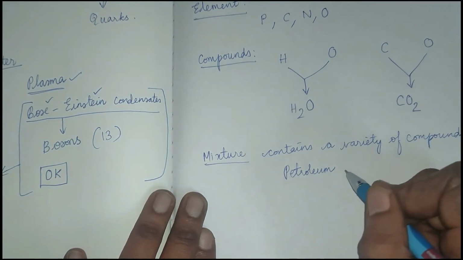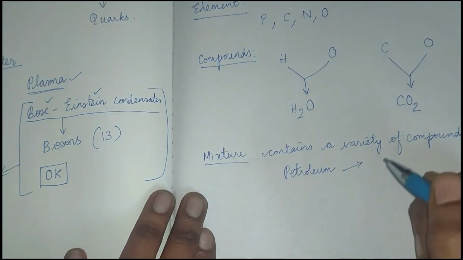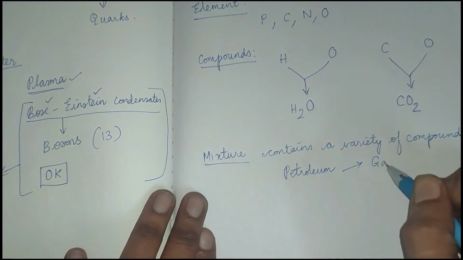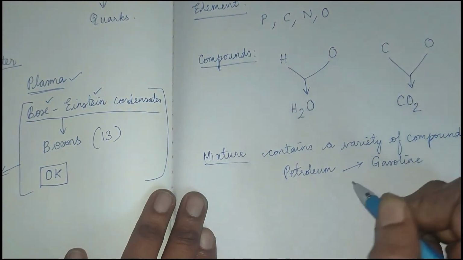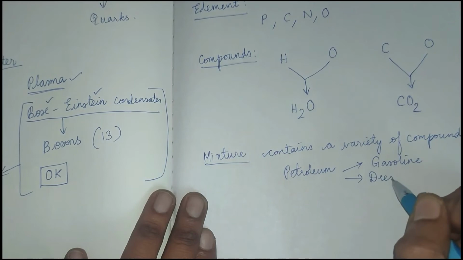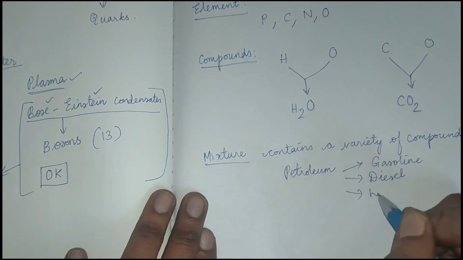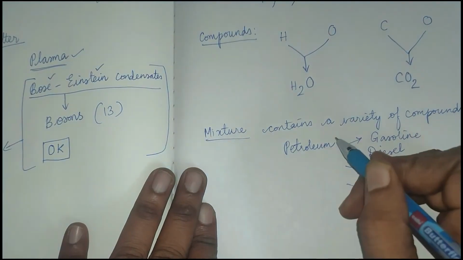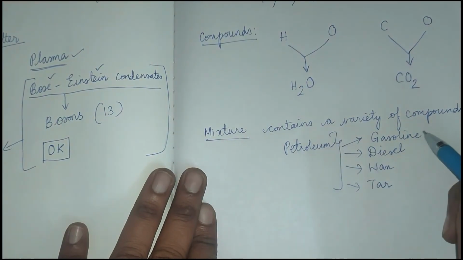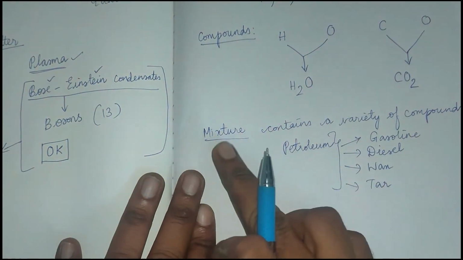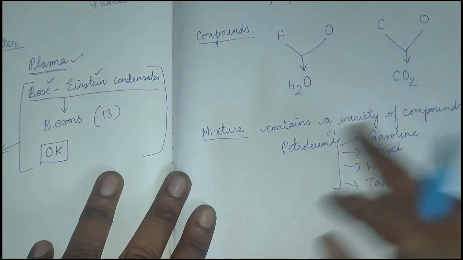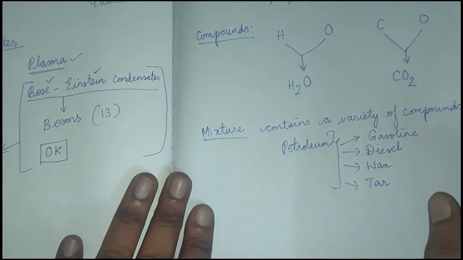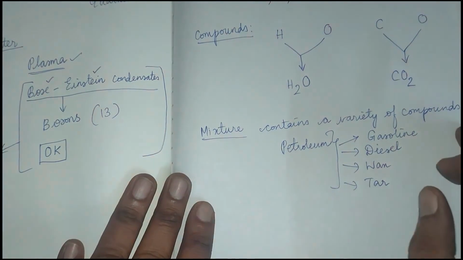From petroleum we get a variety of compounds, something like gasoline, diesel, wax, and tar. So petroleum is a combination of a lot of substances, so it is called a mixture. A mixture does not have a definite formula. It's a combination of a variety of compounds.